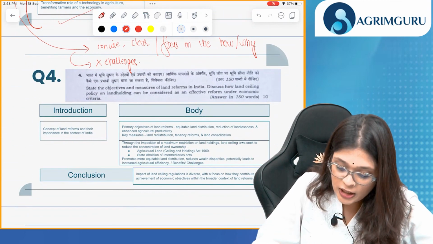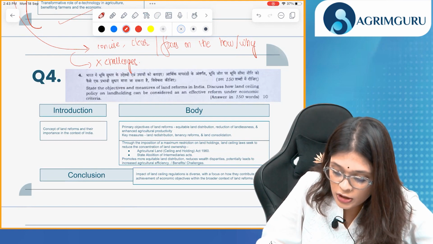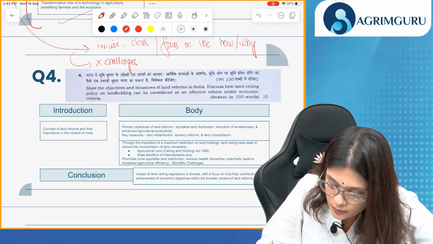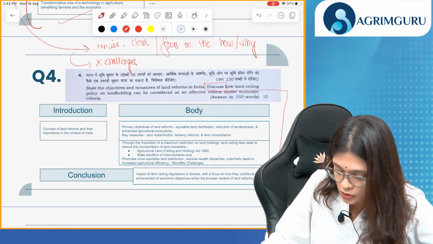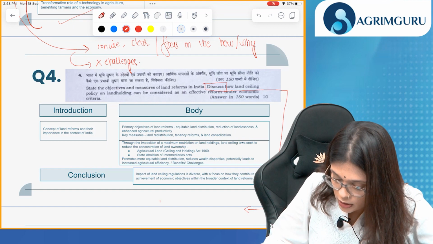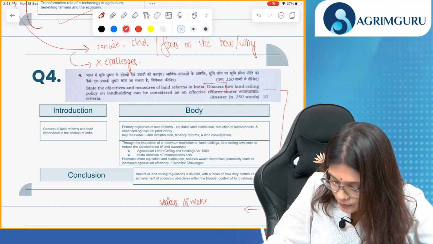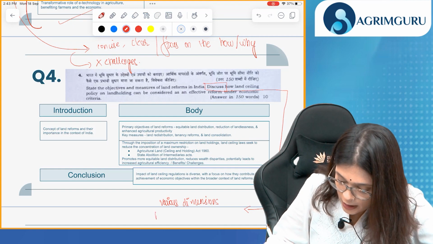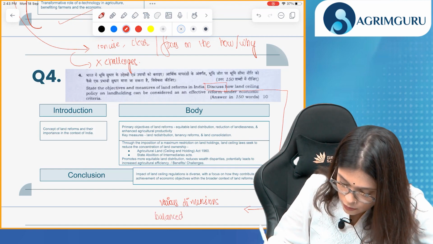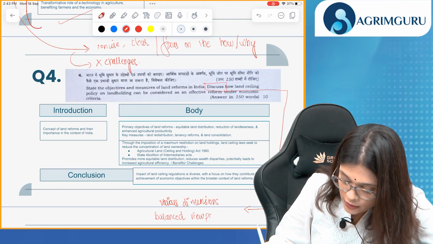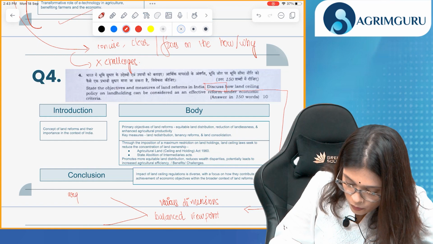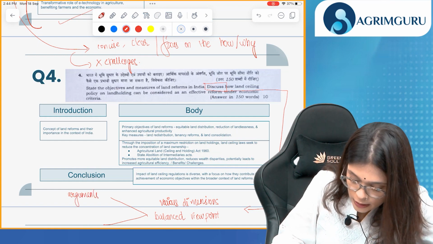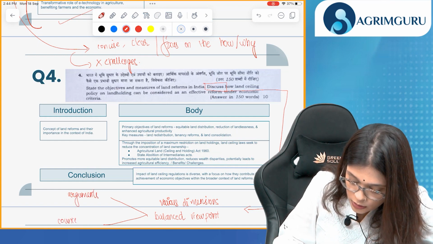Question number 4. State the objectives and measures of land reforms in India. Discuss. First we'll discuss what you mean by discuss. When the question asks you to discuss, you need to discuss various dimensions, have a balanced viewpoint, and to have a balanced viewpoint you need to provide arguments and counter arguments.